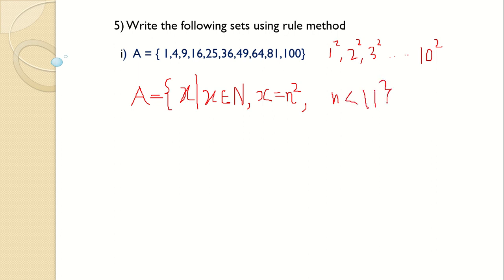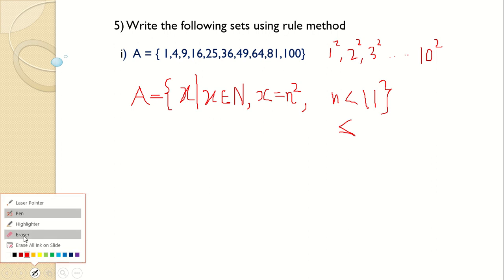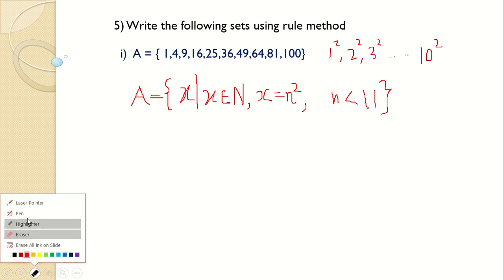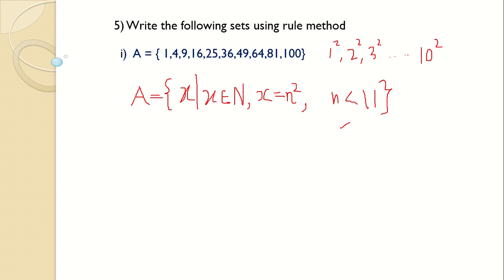If you are writing less than or equal to, this is the sign for less than or equal to. Less than or equal to 10, because 10 also needs to be included. This is strictly less than 11.